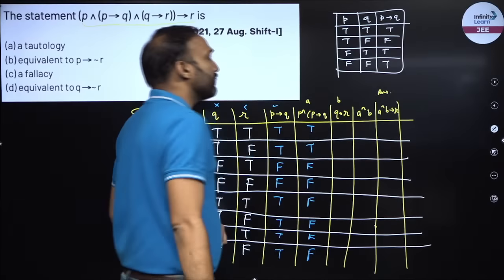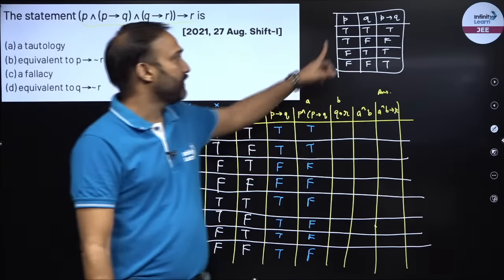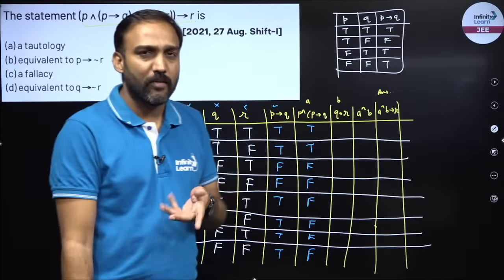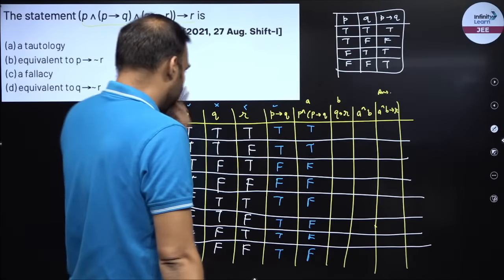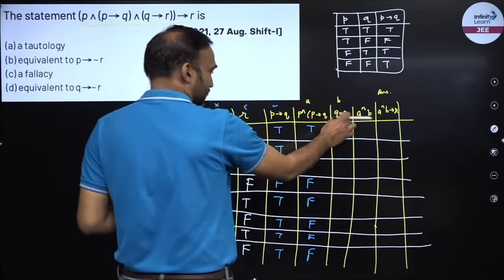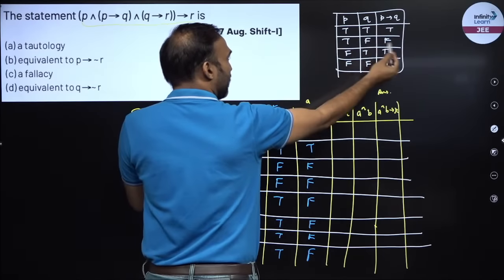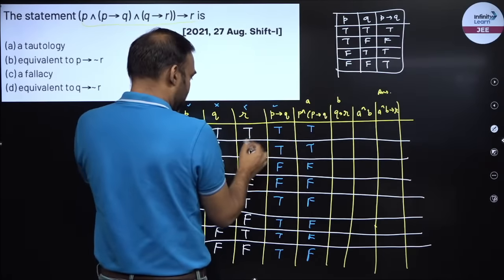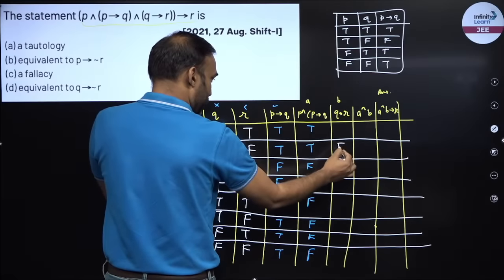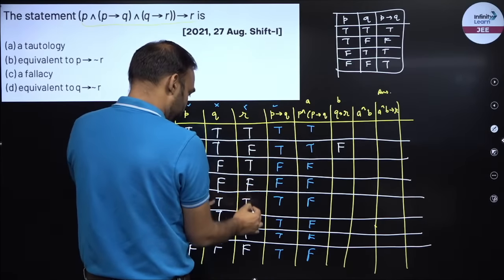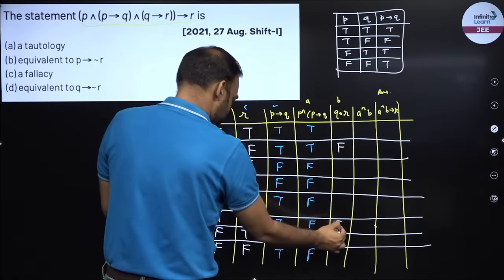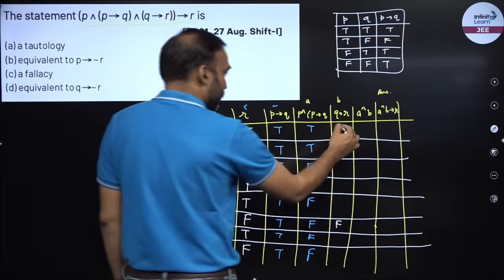So the only case where if P then Q is false is when P is happening but Q is not happening. So if P is true and Q is false, right? So once again, I'll do this again. If Q then R, true, true. See, TF is false. So I will find out TF first. TF, false. Where is TF? TF, false. Right now everything is true.